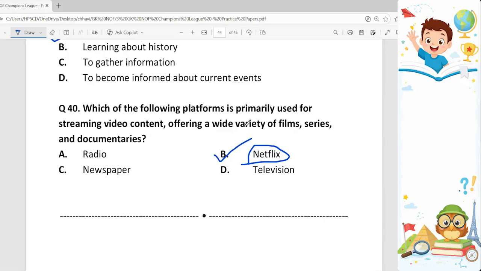So here ends our 40 questions, and we have done this sample paper.